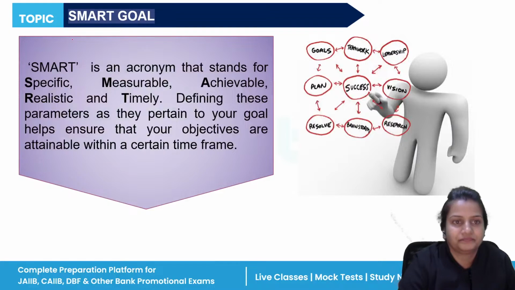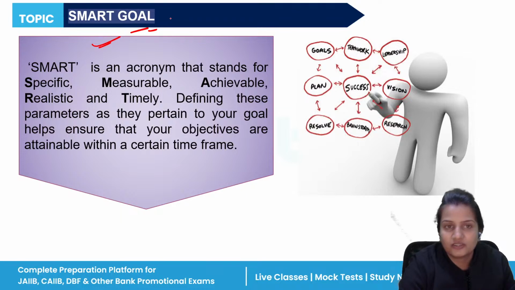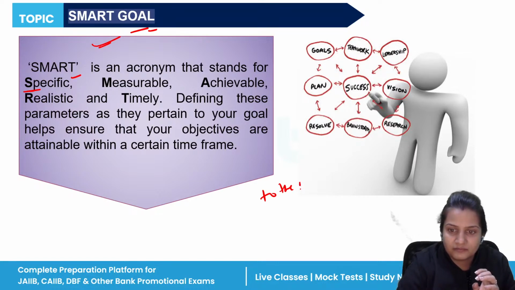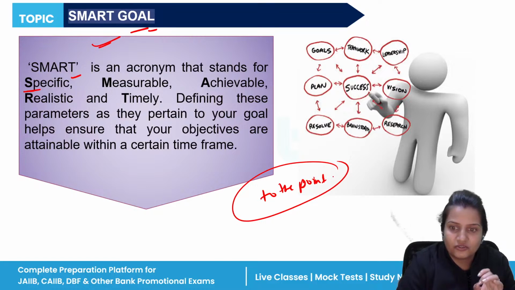Sure. Now next, a SMART goal. There's one term which is known as SMART goal. That is, goal objectives should be very smart. SMART means what? The acronym SMART: Specific. It should be specific, meaning it should be to the point. It should not be illogical. It should be to the point. Measurable, that is, you can measure it. You can measure in quantitative terms as well as qualitative.